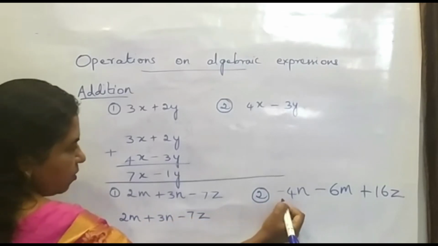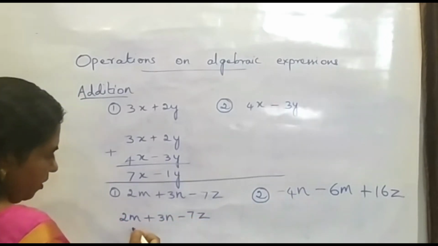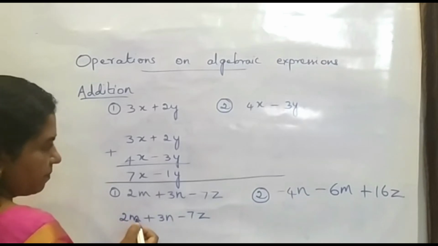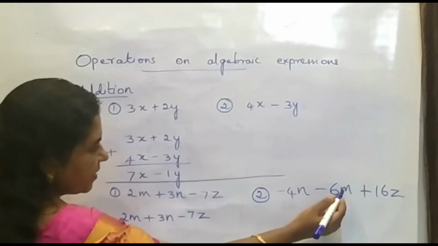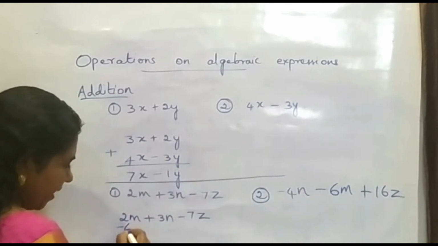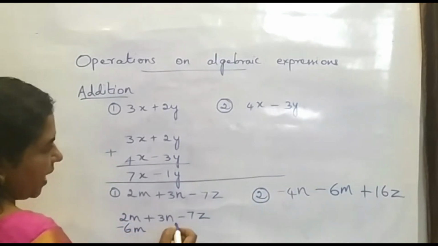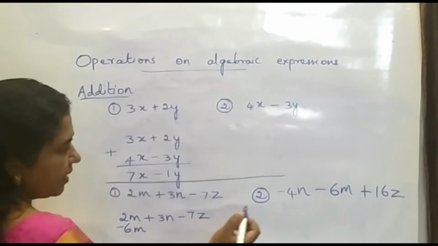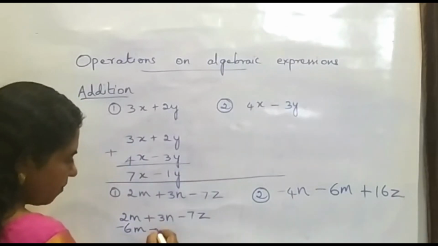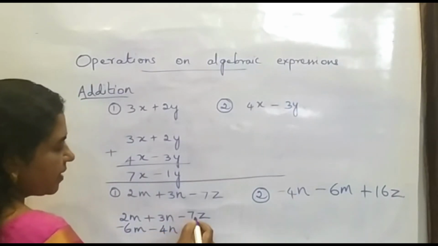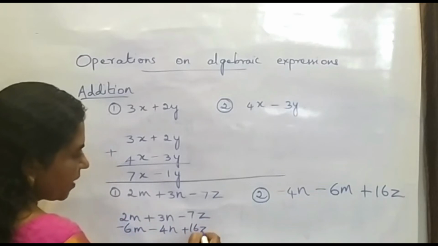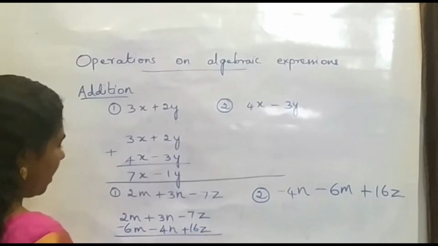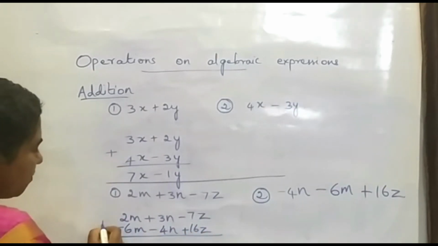Now we have to bring these terms below this. So here it is 2m. So we can see here where is the m term. So here it is minus 6m. So we can write down that here minus 6m. And the next here we are having 3n. Here it is minus 4n. So minus 4n. Here it is minus 7z and there it is plus 16z. So we can write below it. So now we have to add both.